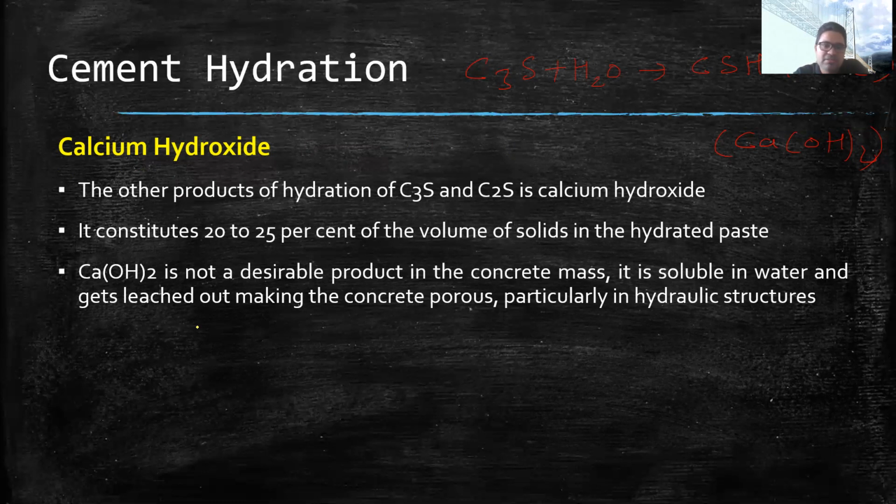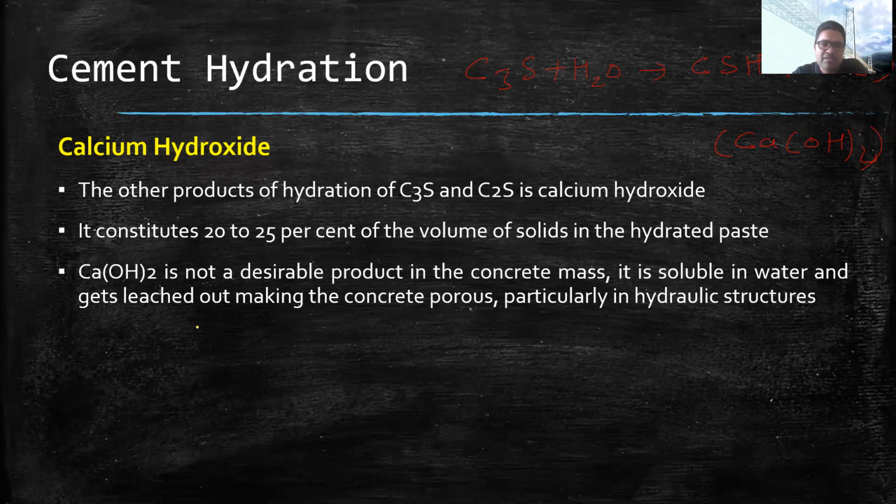When it gets leached out, it makes the concrete porous. And when the concrete becomes porous, it will attract moisture, and further it may make the reinforcement within the concrete vulnerable to corrosion. Particularly in hydraulic structures where we retain liquid, it is not desirable to have calcium hydroxide in the cement, but somehow it is there.